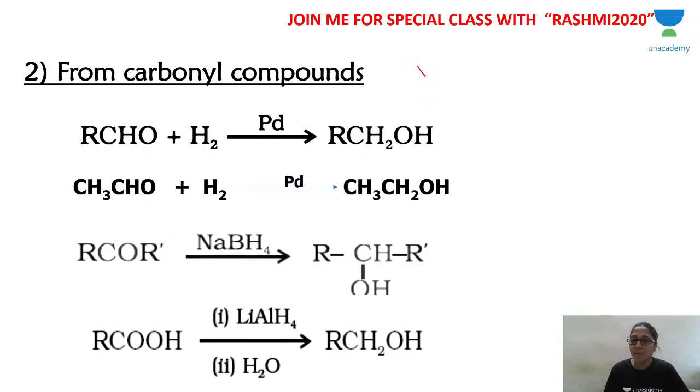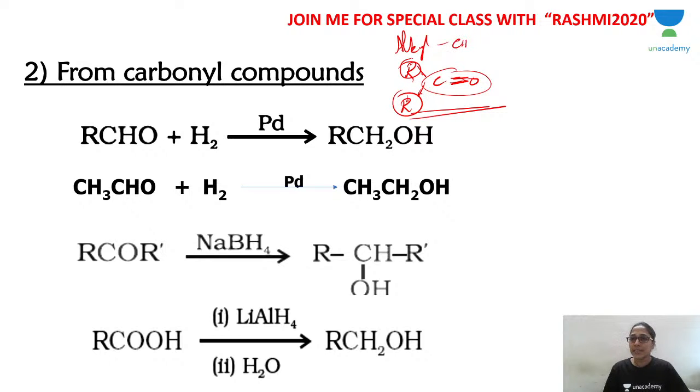What are carbonyl compounds? C double bond O. So this is the general representation of the carbonyl group. These two groups decide what kind of compound you get. If both are R groups, carbon has 4 valency. Here 2 valences are with oxygen, the third valence is an R group, the fourth valence is an R group. What is an R group? Alkyl group, like CH3, C2H5, and all these groups.